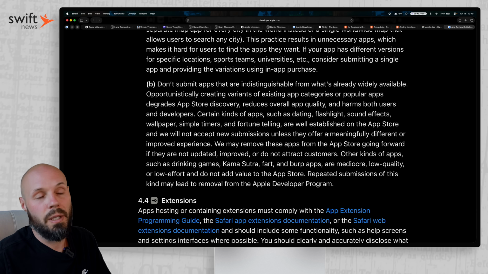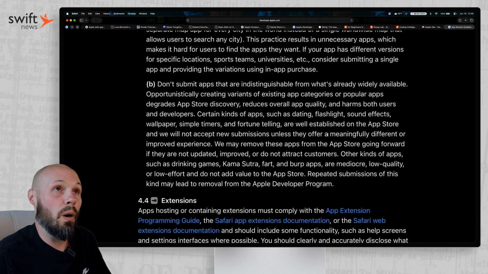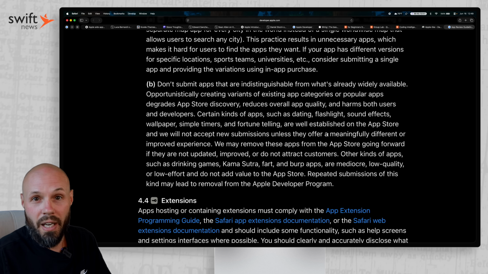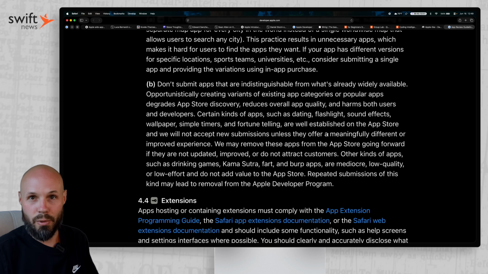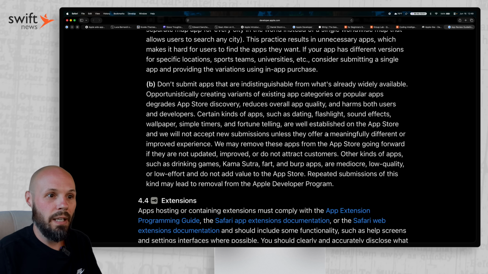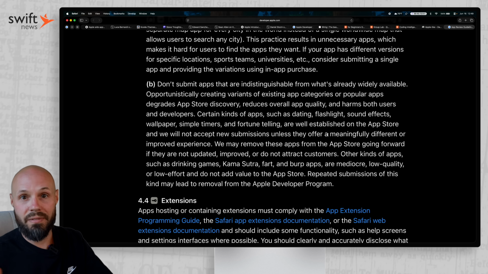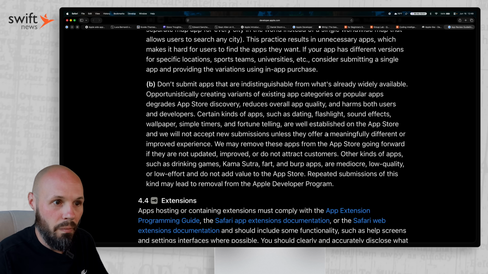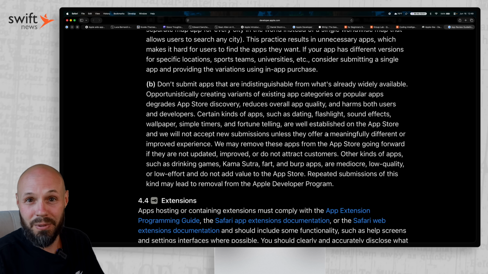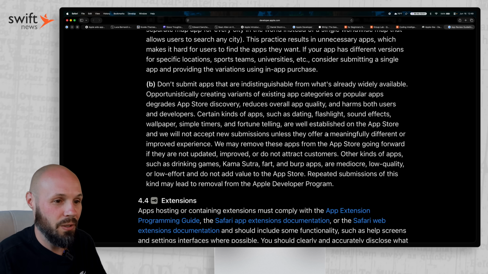Now, I'm all for this. I'm not trying to make the App Store exclusionary by any means, but you just can't have all these millions and millions of apps coming online with AI, and you have to raise the bar, in my opinion. Apple has to do that to protect their brand and just the quality of the App Store. And in my opinion, that benefits all of us as developers. I'm not saying restrict the App Store, don't let anybody on. Just make it so your app has to be good to be on the App Store. There needs to be some curation, in my opinion. So I am all for this.